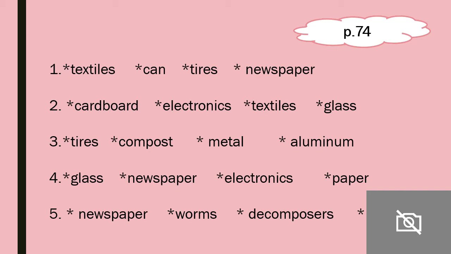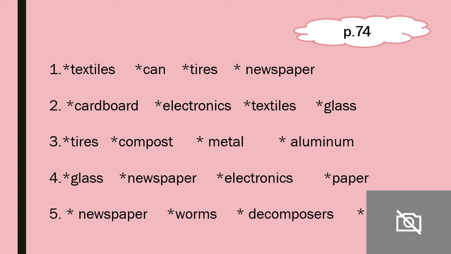What we are going to do in this exercise, we are going to read each definition. Circle the word that matches each definition below. So that means we are going to read and we can see what can match with these definitions. Okay, number 1, a container, usually aluminum, designed to hold a beverage.